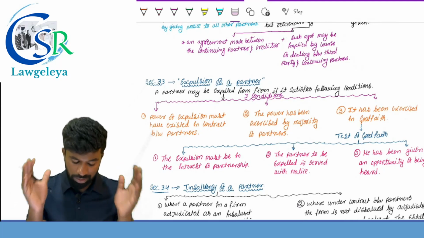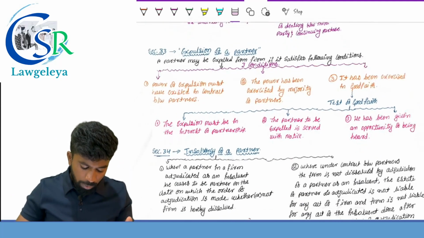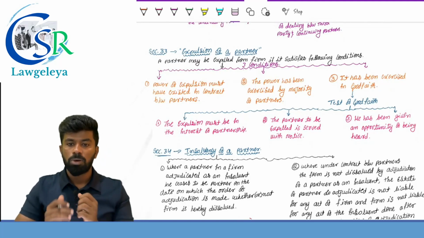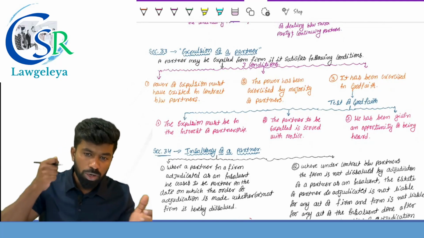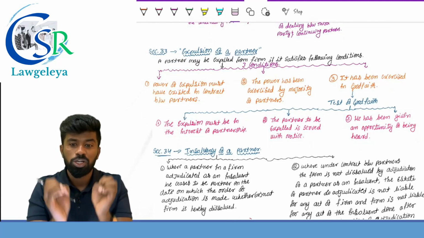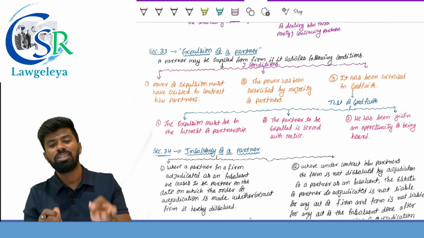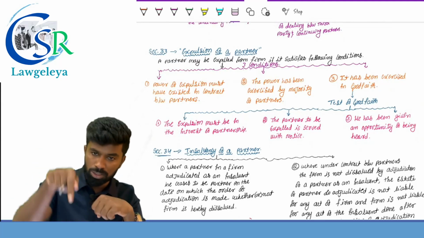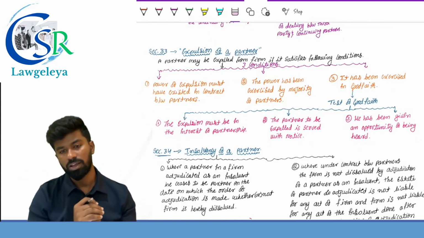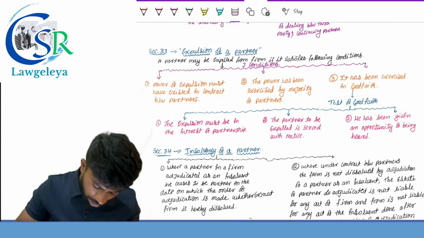Good faith. The test of good faith is that the expulsion must be in the interest of whom? Partnership firm. Should be for the benefit of partnership firm. Second one, the partner to be expelled is served with what? Notice. Notice must be given. And the last condition is that an opportunity of being heard should be given. So only when these 3 conditions are satisfied, if it is in good faith, because it is in good faith, the expulsion is valid. So 3 plus 3 conditions. Next one,